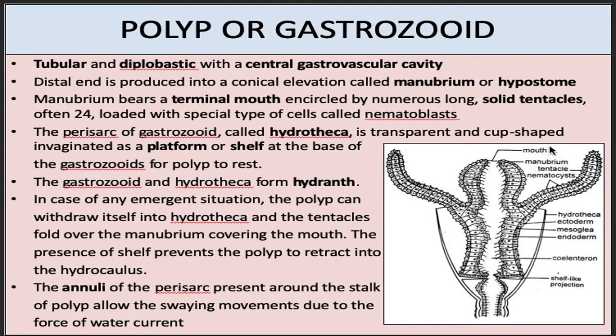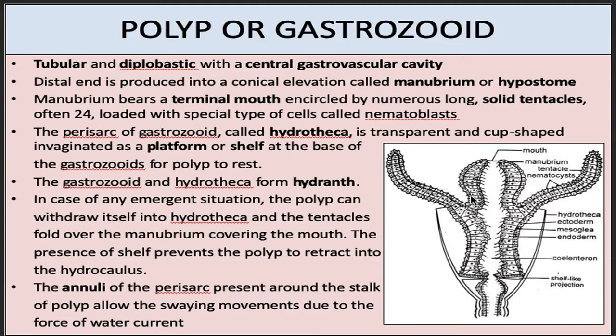An individual polyp or gastrozooid looks like a hydra. It is tubular in structure and diploblastic, which means it is made up of two layers of cells, outer ectoderm and inner endoderm. From ectoderm, epidermis is derived, and from endoderm, gastrodermis is derived. Epidermis is protective in function, gastrodermis is absorptive in function. In between epidermis and gastrodermis, a thin layer mesoglea is present, which is not mesoderm derived. Mesoderm is absent in case of coelenterata.